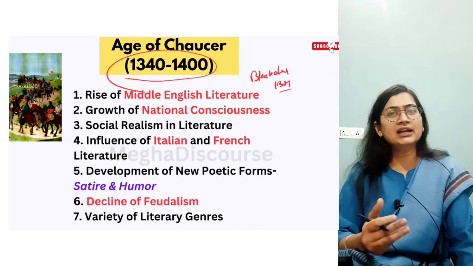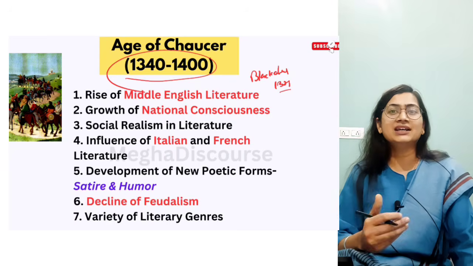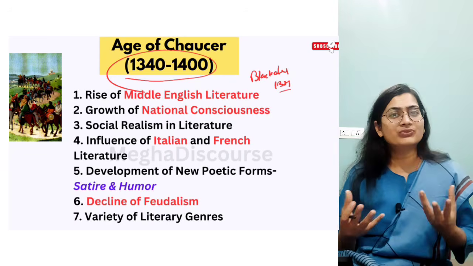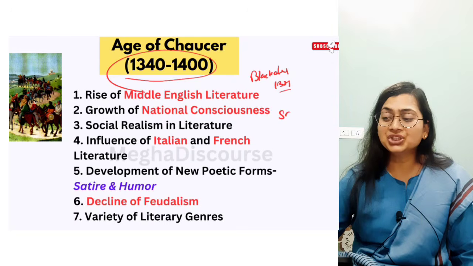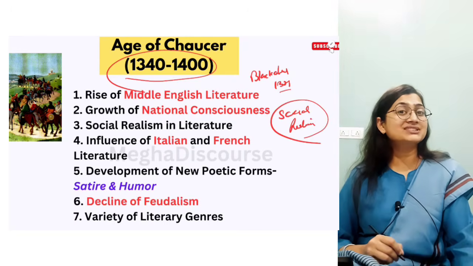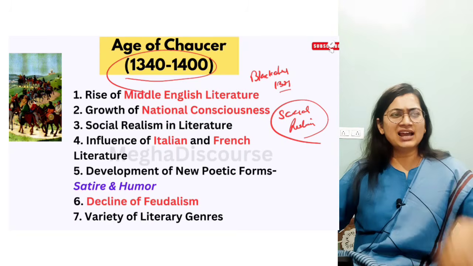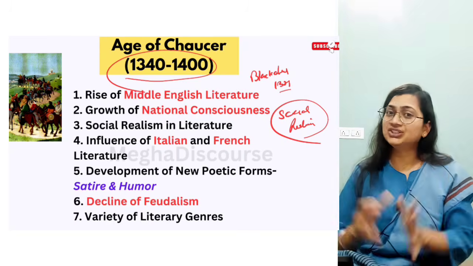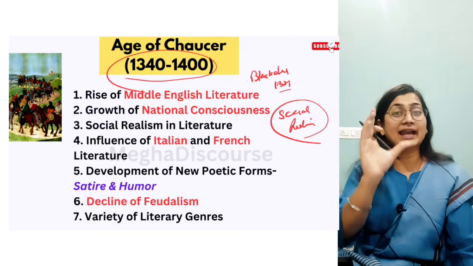Now feudalism declined. When feudalism declined, whenever something new is added or something is removed, you will get the impact of that in society. So this age is the age of social realism. Geoffrey Chaucer presented the age as it is. You can say literature is the mirror of society, and Chaucer worked very well on that phrase.